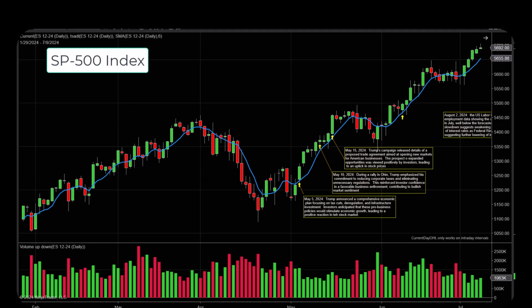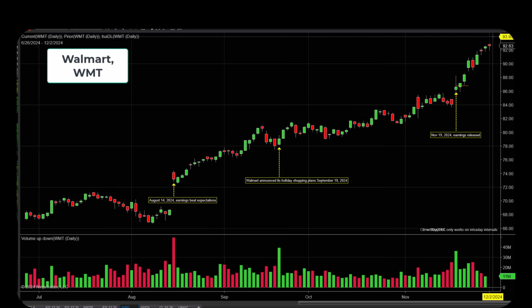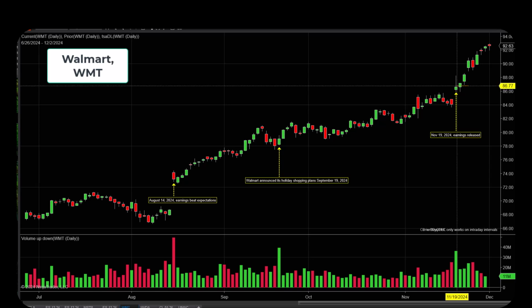Let's take a look at another chart that I want to show you on an individual company called Walmart. We all know that they have thousands of stores, and let's take a look at their earnings. This is just specifically the Walmart stock. The last news that they had was November 19th, when the earnings they released were better than expected, and the market really responded favorably.